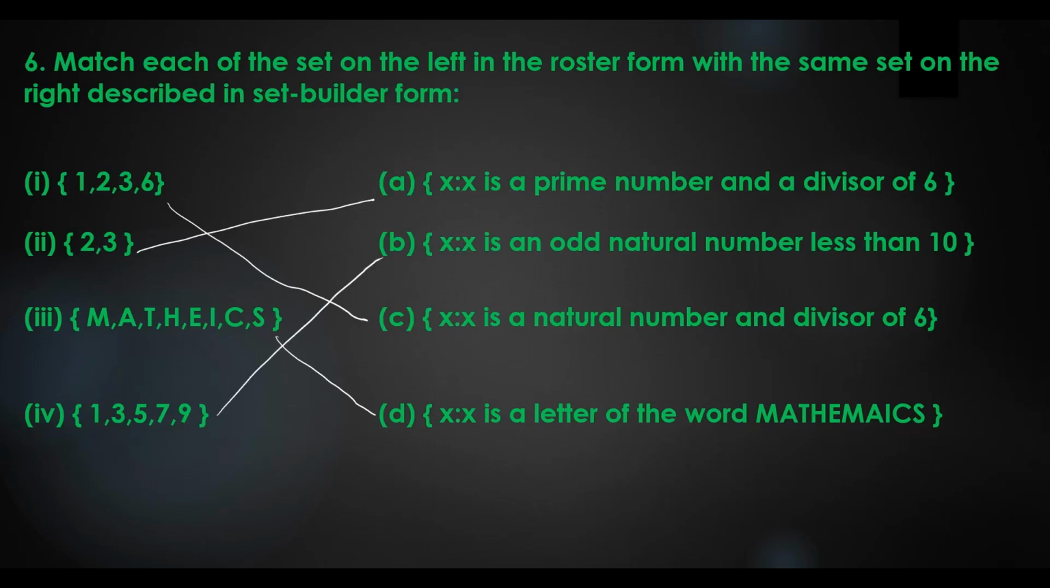So what are the options we have? The first one we have C. Second one we have A. For the third one we have D. For the fourth one, what's the remaining one? It is B.